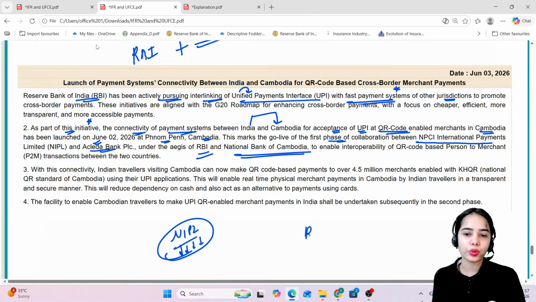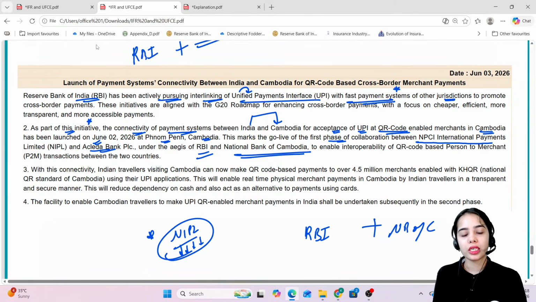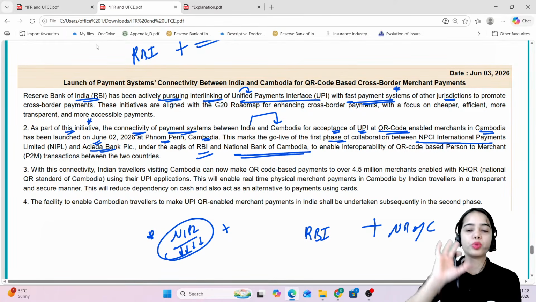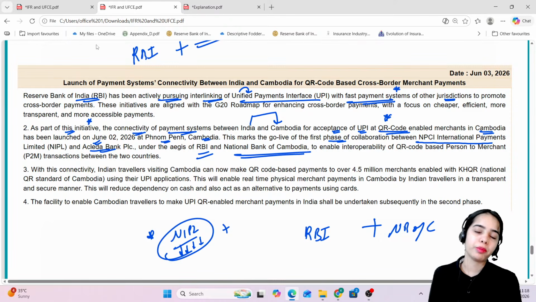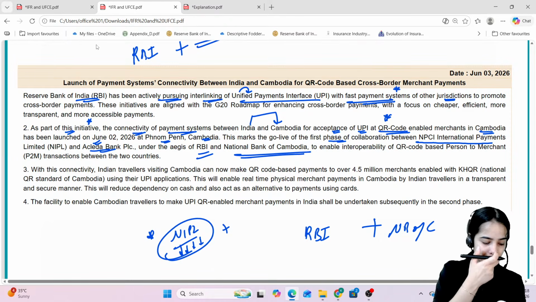So as I've told you, under the aegis of RBI and the National Bank of Cambodia, the NIPL and the Ekleda Bank PLC have come together for the payment system of India, that is the UPI, to be used in Cambodia for the QR code enabled merchants. Okay, this is the idea.